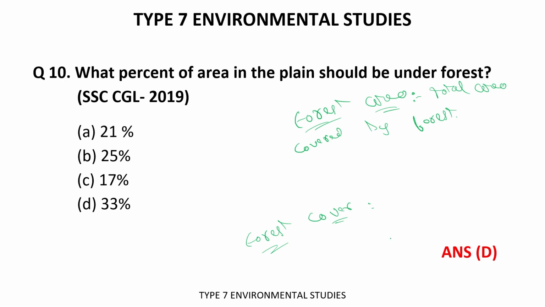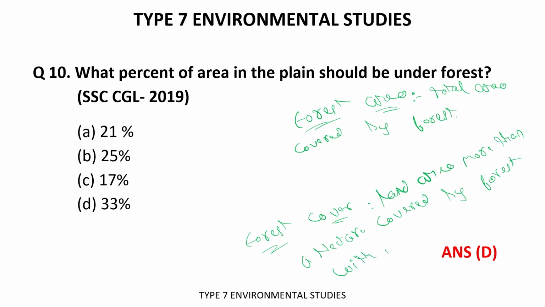And when we talk about the forest cover, basically it is the land area of more than a hectare covered by forest with a minimum density of 10%.